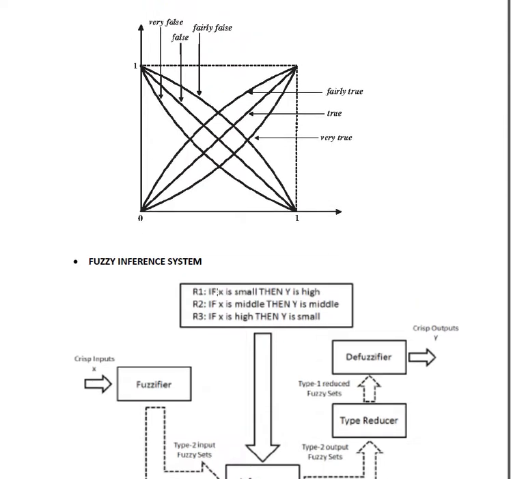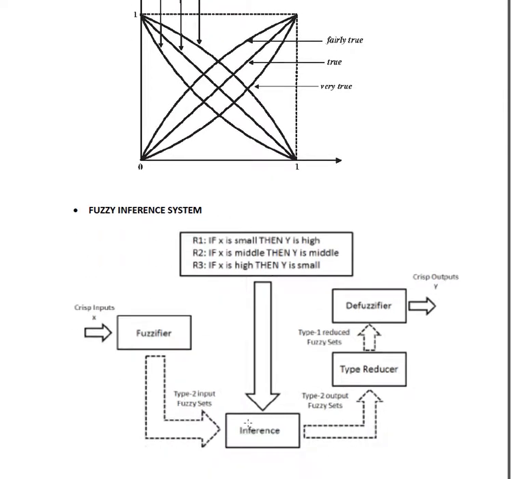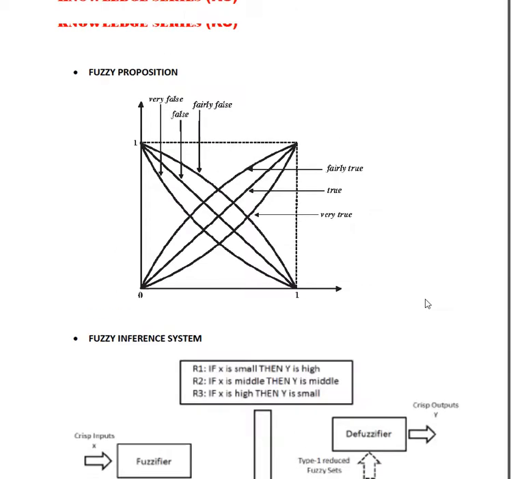And we have also seen the fuzzy inference system, where the middle block makes the connections between the fuzzy set input and converts that fuzzy set input to a fuzzy set output based on the fuzzifier, or based on the inputs and the rules. Based on these two inputs, we create the fuzzy set output, which is further processed through defuzzification to generate a crisp output.